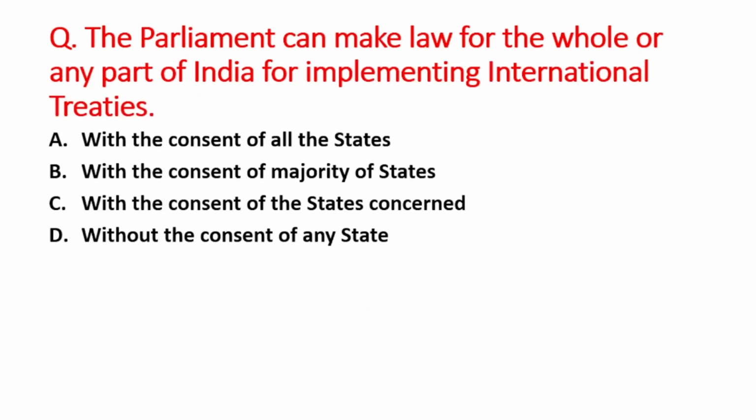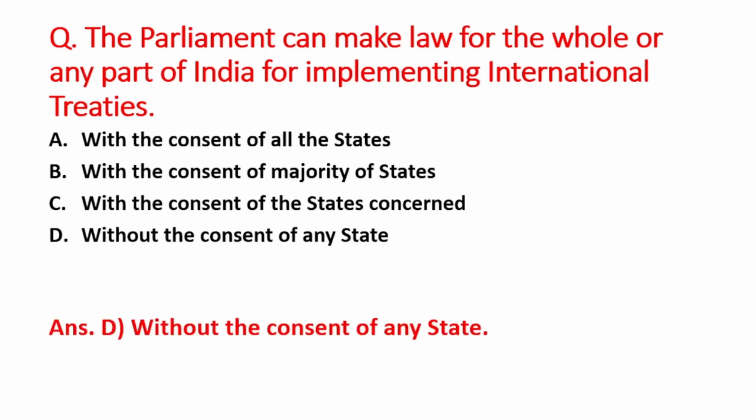Next question is, the Parliament can make law for the whole or any part of India for implementing international treaties. A option is with the consent of all the states, B is with the consent of majority of states, C option is with the consent of the states concerned, and D option is without the consent of any states. So right answer is option D, that is without the consent of any state.